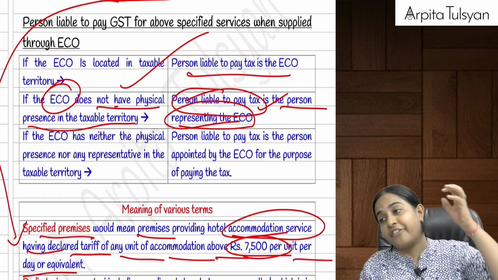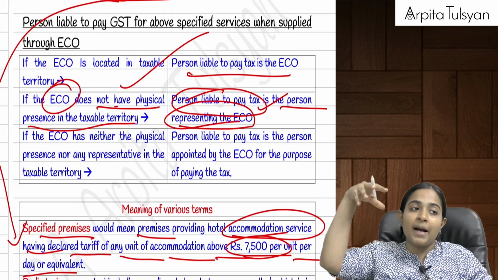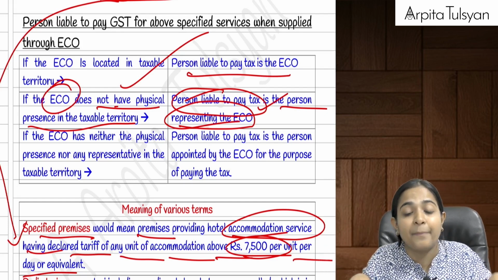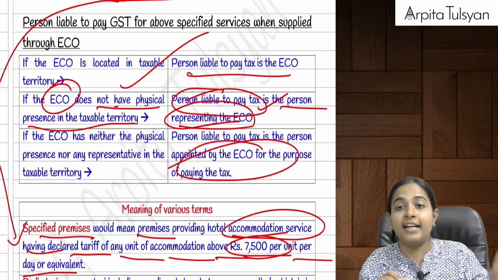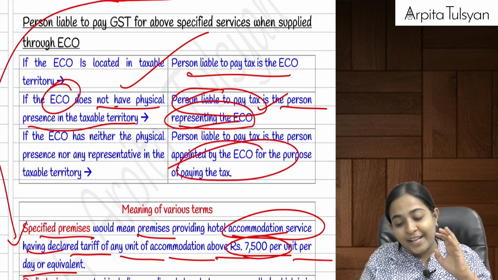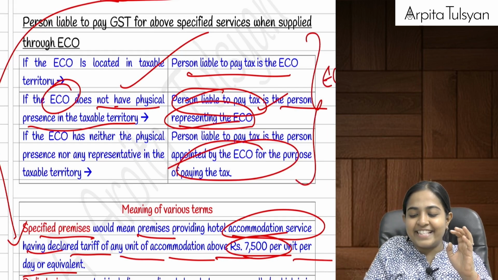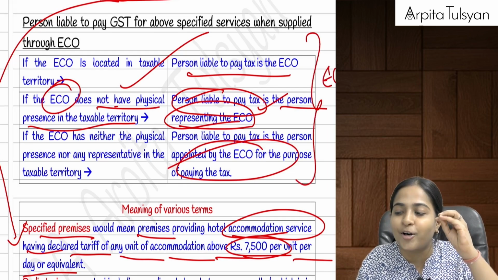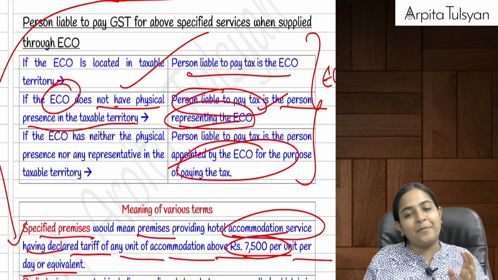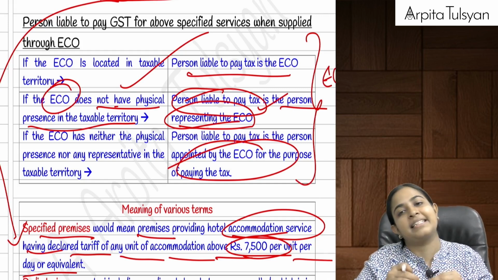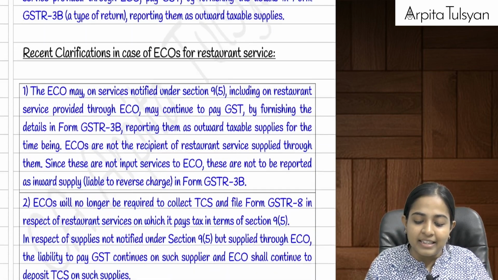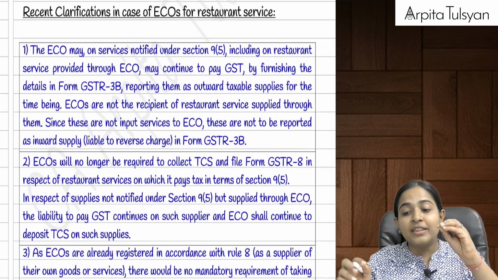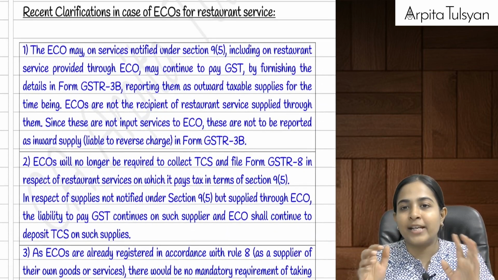But what if it does not have a physical presence here in India, plus it does not even have a representative here in India? No problem. Please appoint a person here in India who will be liable to pay the tax. So in any case, the e-commerce operator or its representative or the person liable to pay the tax, that person will have to collect the taxes from the customer and will have to pay it to the government. Are you clear with this, everyone? Yes. Okay. So this was all about your e-commerce operator.